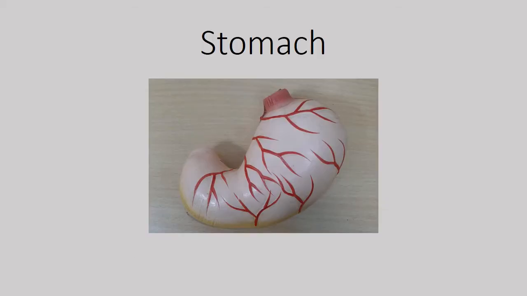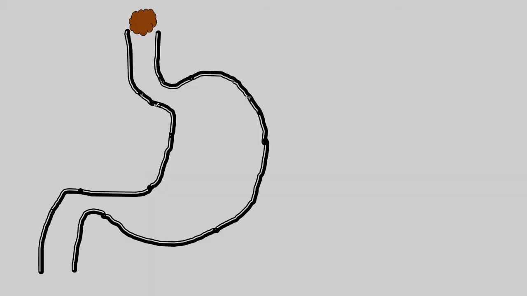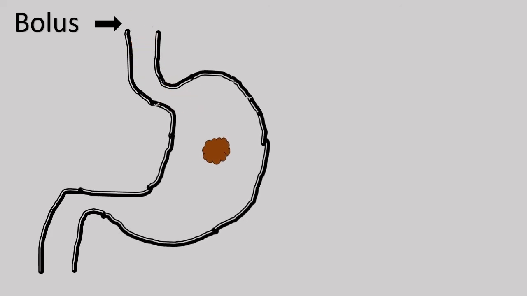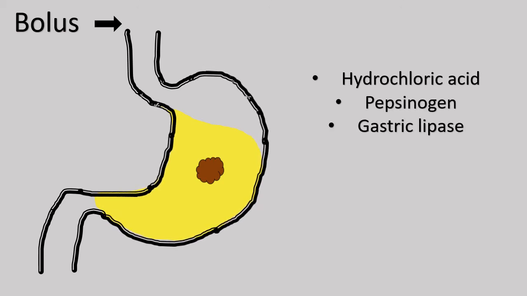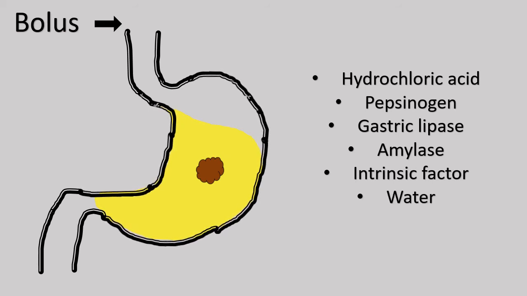Now let's talk about stomach. As esophagus pushes all the food down into the stomach, it sits there for hours. When the food enters the digestive system, as we know, it is called as bolus. Inside the stomach as well, peristalsis takes place. When the food enters, the stomach starts to churn, and it adds very strong acids like hydrochloric acid, pepsinogen, gastric lipase, amylase, intrinsic factor, water, and mucus.